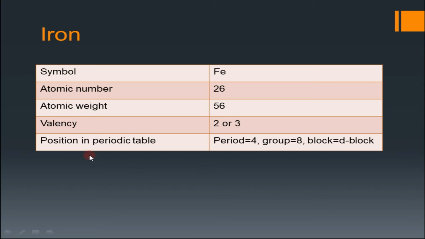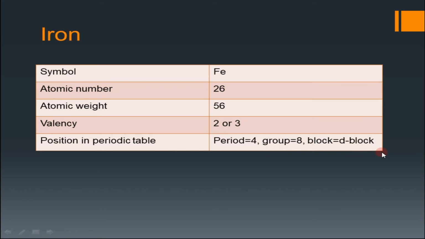I repeat again. Symbol Fe, atomic number 26, atomic weight 56, valency 2 or 3, position in periodic table: period 4, group 8, D block.